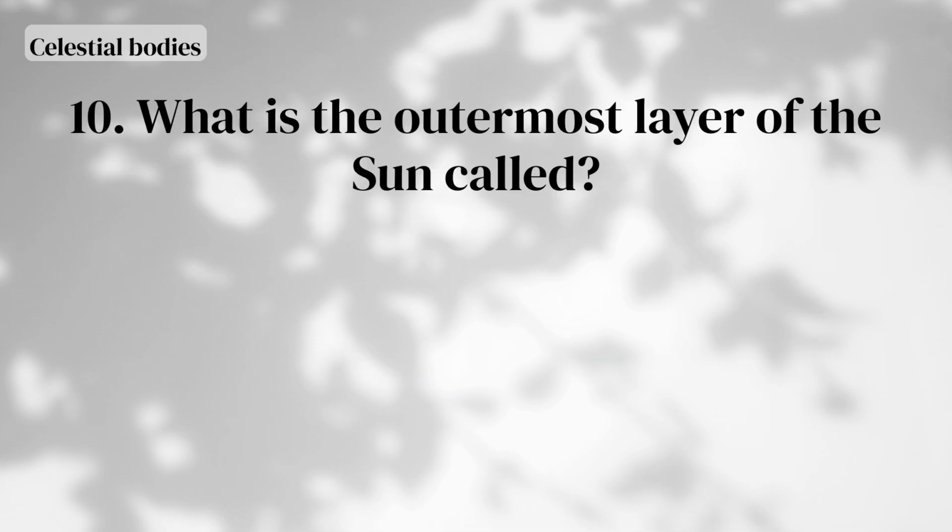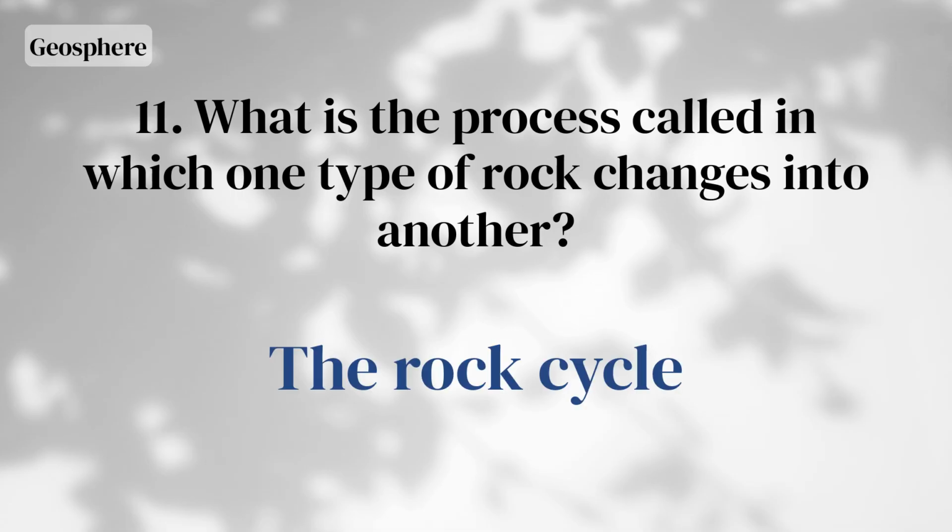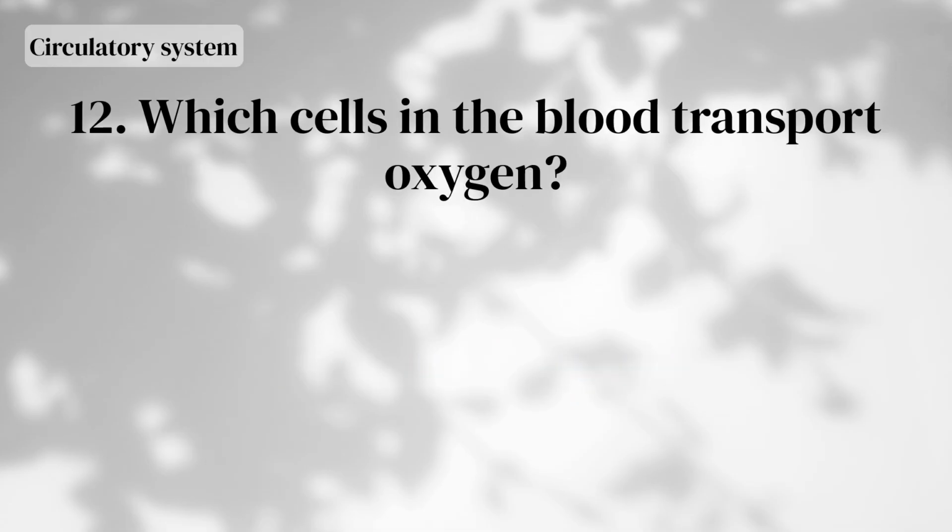Metalloids. What is the outermost layer of the Sun called? Corona. What is the process called in which one type of rock changes into another? The rock cycle. Which cells in the blood transport oxygen?